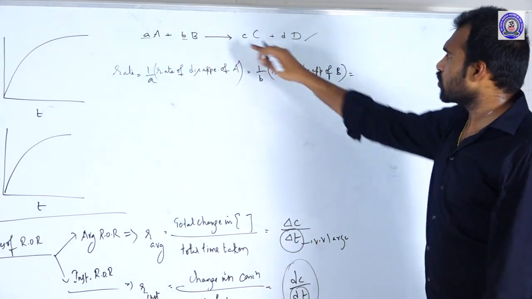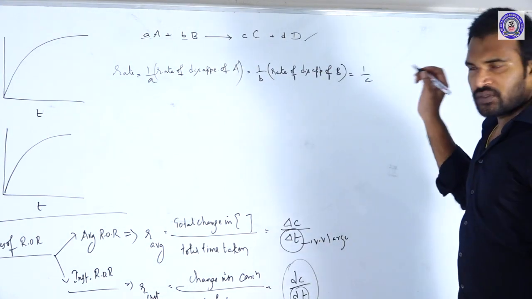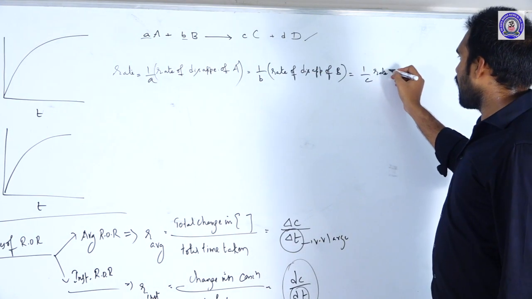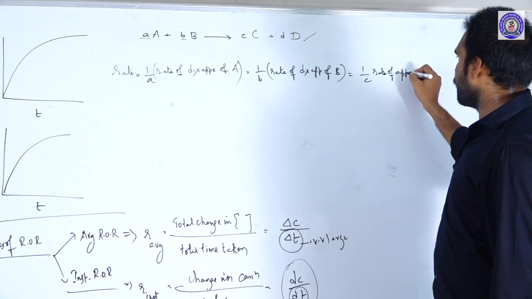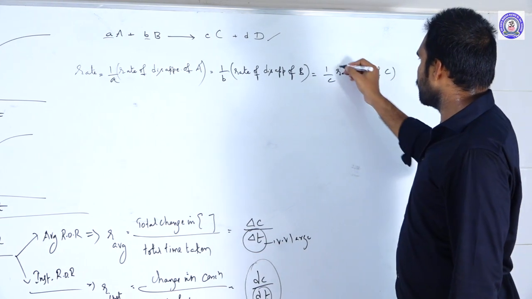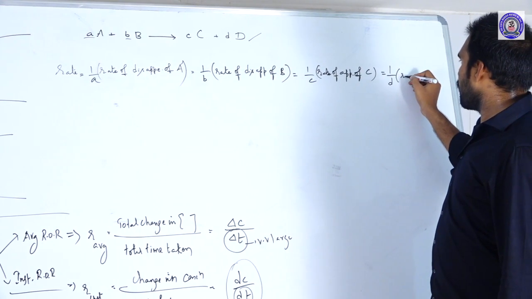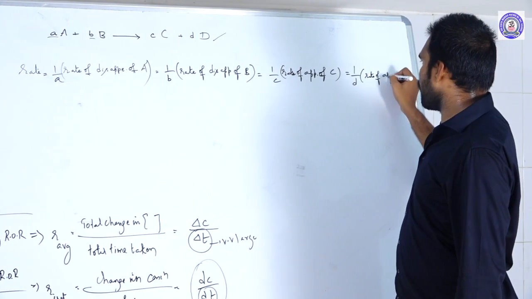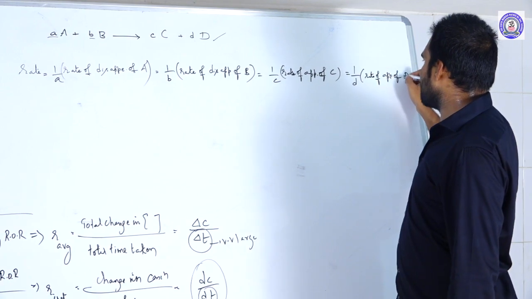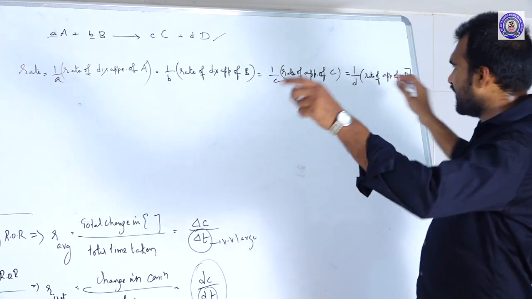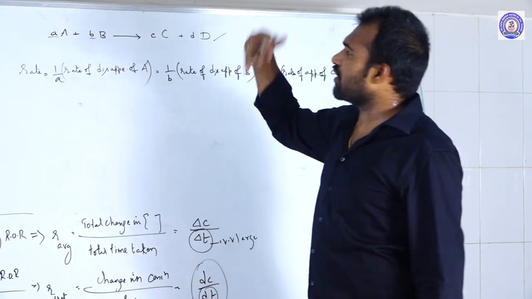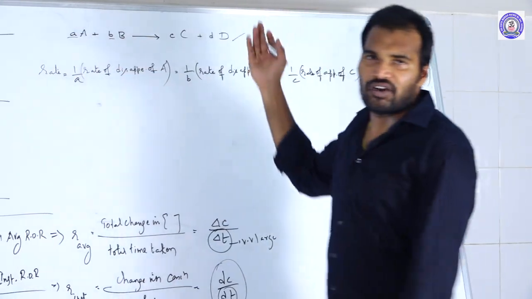So C becomes 1 by c of the rate of appearance of C, that is equal to 1 by d of the rate of appearance of D.